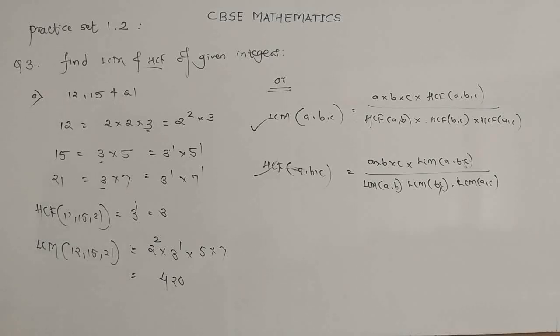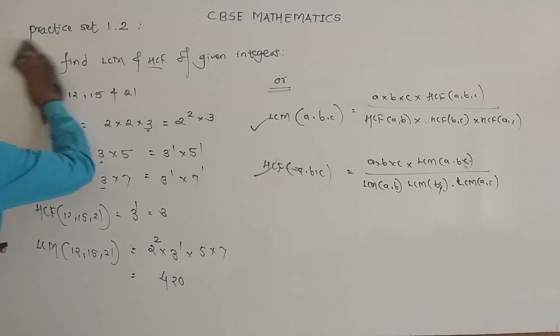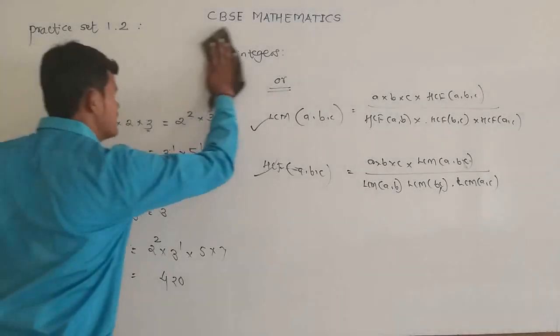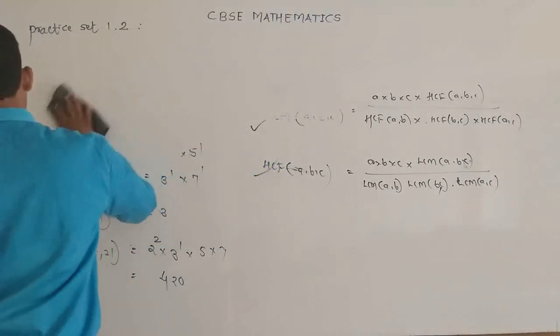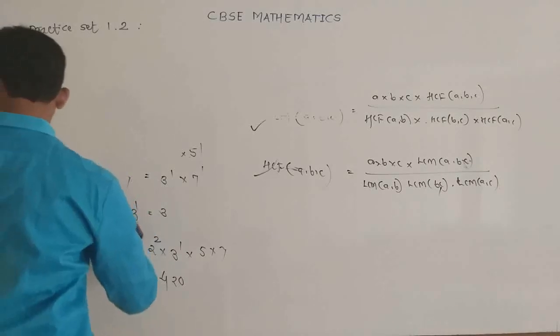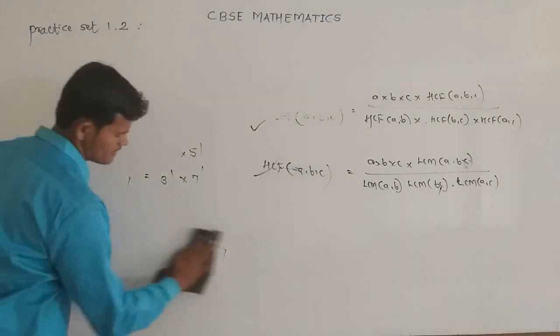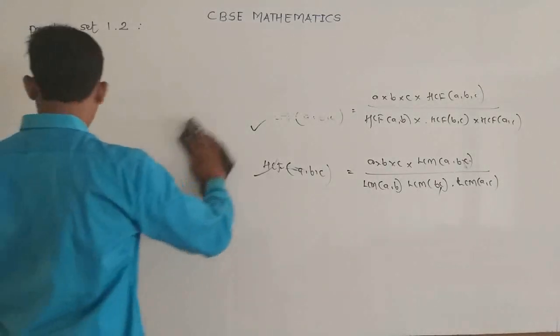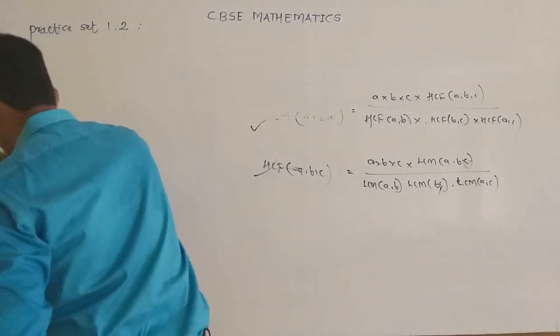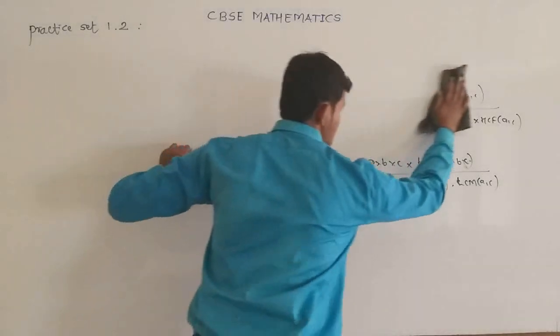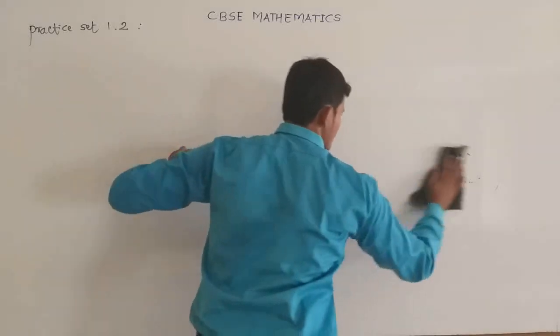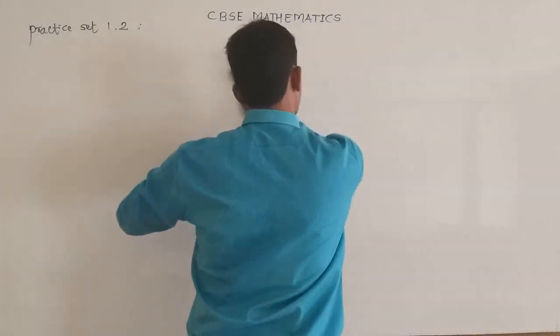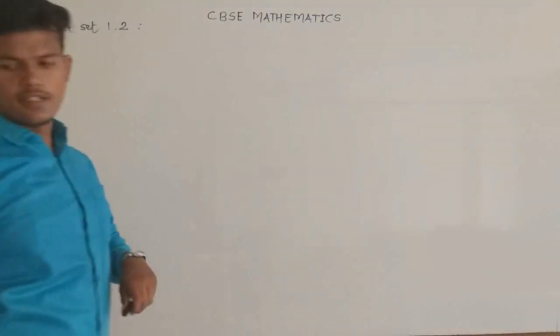Now, question number 4 is: given that the HCF of 306 and 657 is 9, find the LCM of 306 and 657.